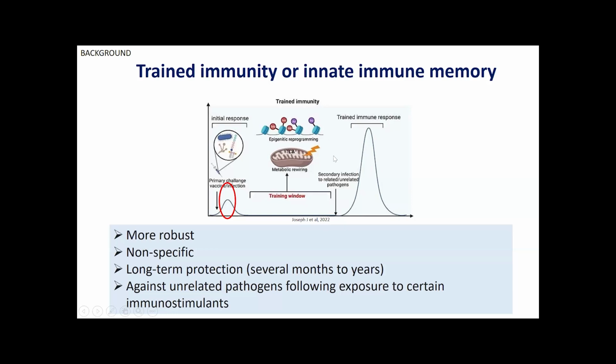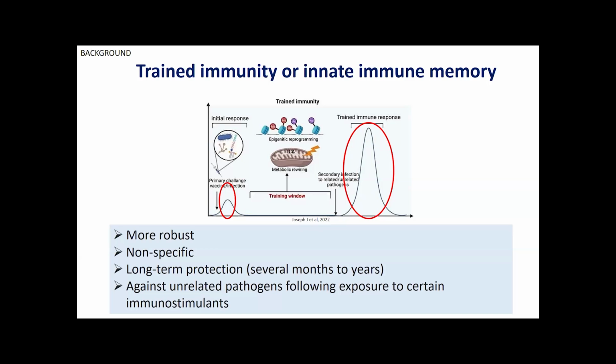Once these trained immune cells are exposed to a secondary exposure, like an unrelated pathogen, it can be any pathogen, it doesn't need to be the same as the primary exposure. These trained immune cells have the ability to induce a trained immune response and protect against that unrelated pathogen. This is a non-specific and long-term protection against non-related pathogens.